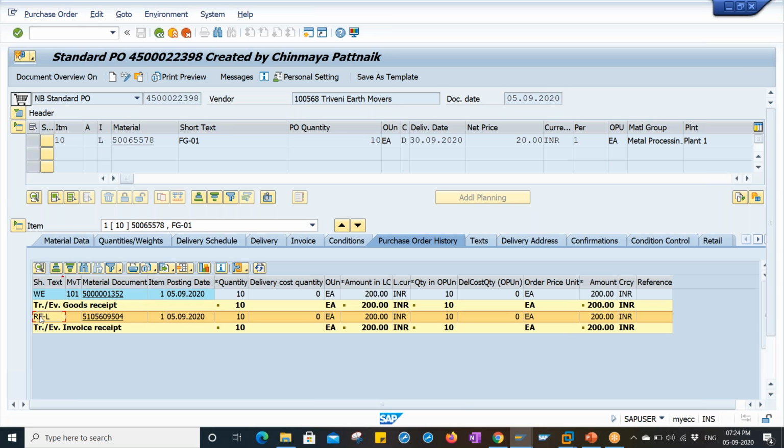This is the normal subcontracting process from the MM point of view, which I have completed right now. After this, I will show you the subcontracting process with delivery.